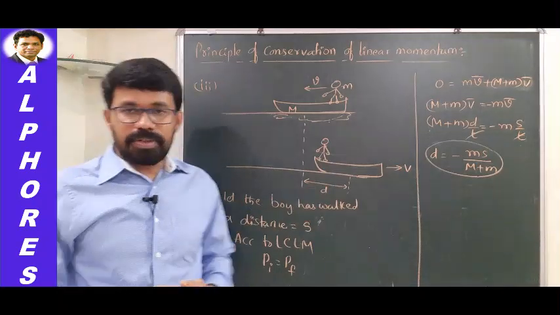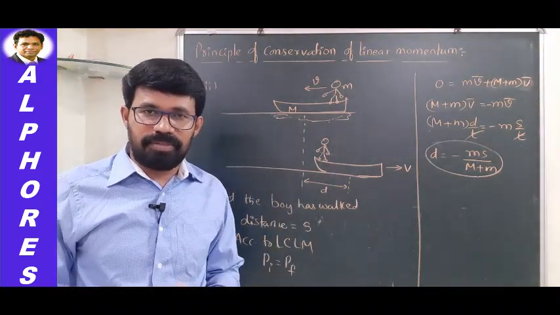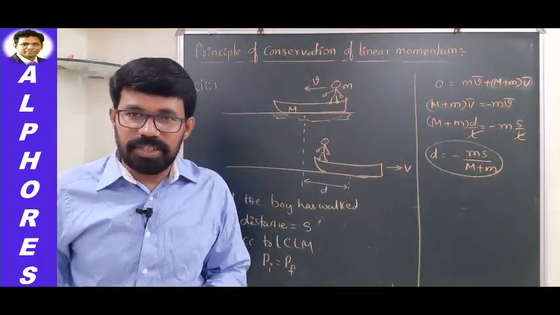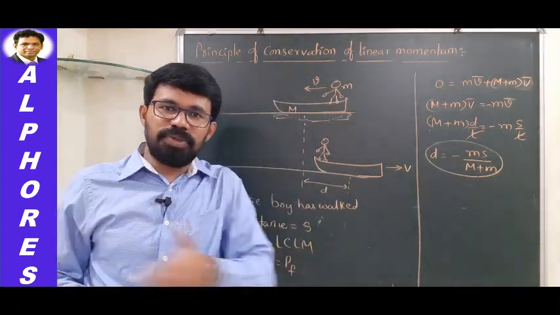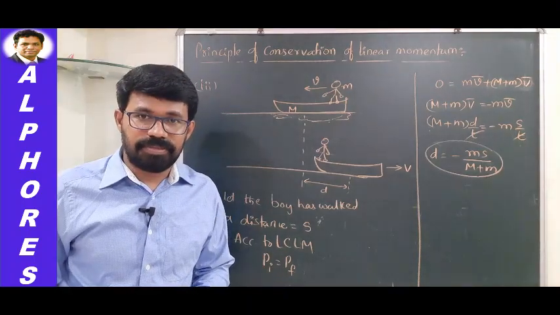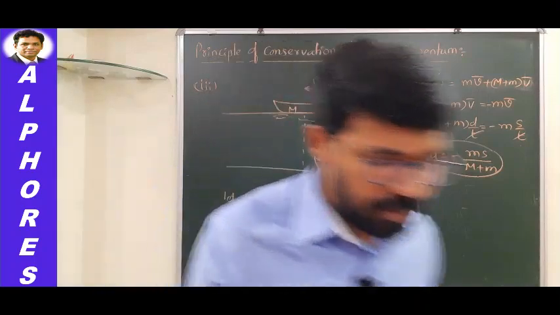So in this way, you can find out the distance by which the boat will move in the backward direction. And if you observe this equation here, we have a negative sign. That negative sign indicates that if the boy is moving in one direction, the boat plus boy system is moving in the opposite direction. That's what you can understand from that equation, isn't it? So this is one application. Let us talk about one more application.